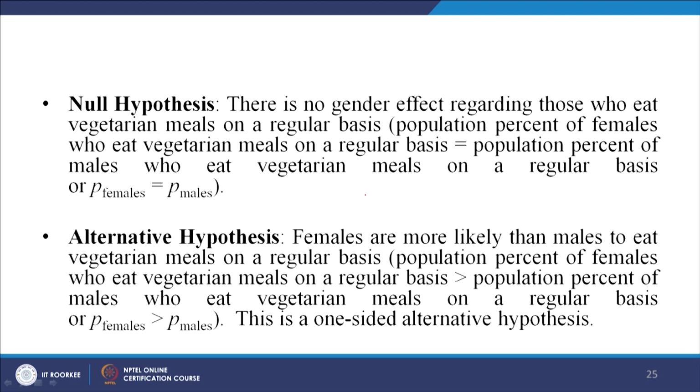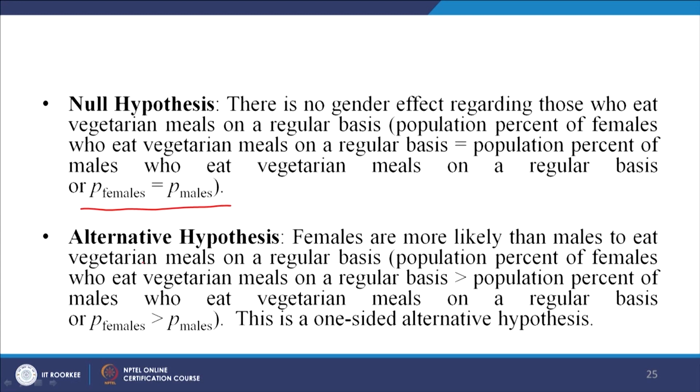So, we are saying that for those who eat vegetarian meals on a regular basis, the proportion of females is equal to the proportion of males, because we do not know at the first instance. So, the null hypothesis says there is no difference. But the alternate, on the other hand, says females are more likely than males to eat vegetarian meals.